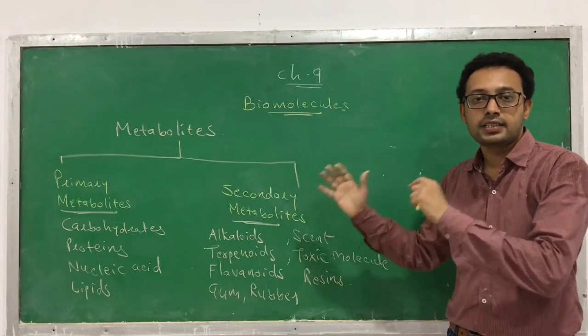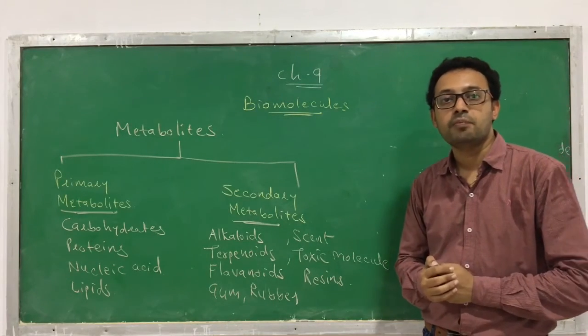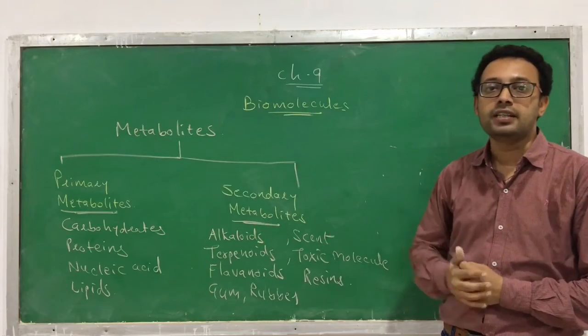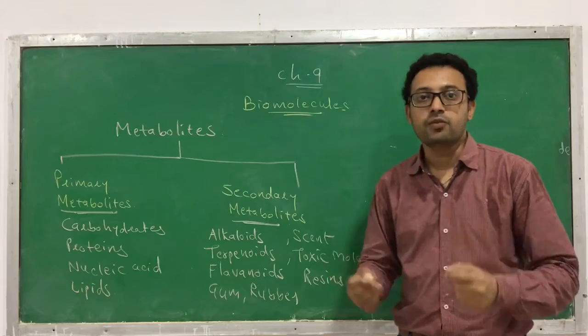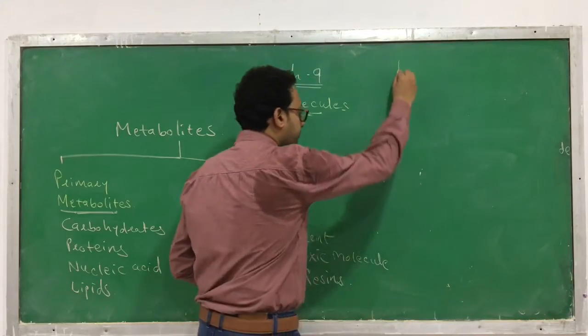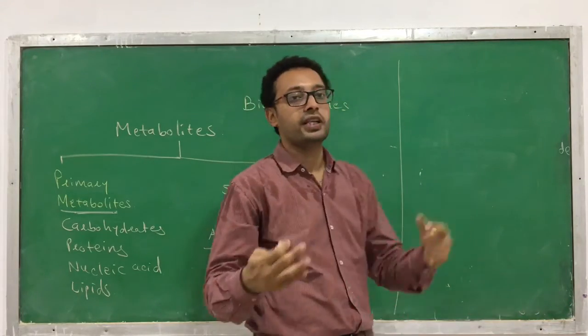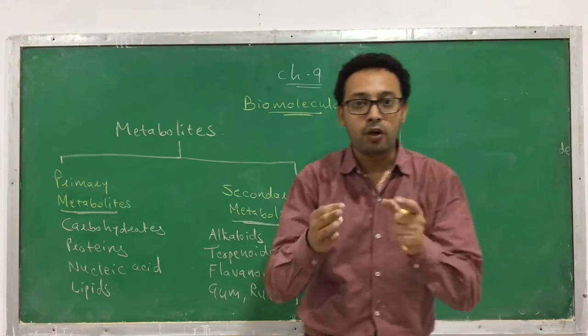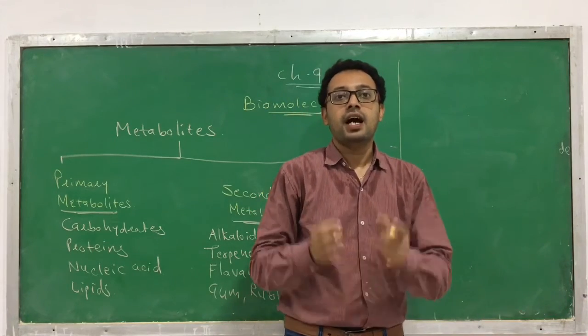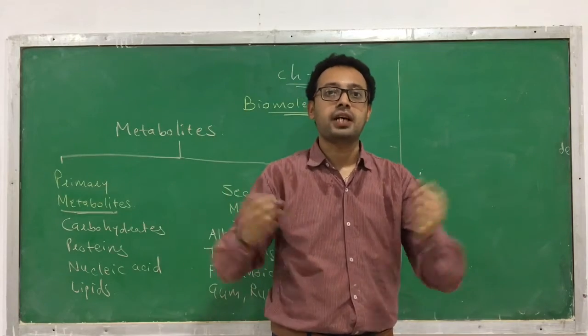No doubt it is less important from the examination point of view, but you should know it because it is part of the syllabus. Next thing you have to learn, this is important. We have learned the variety of biomolecules you can find in a living organism. But these molecules are not of the same size.